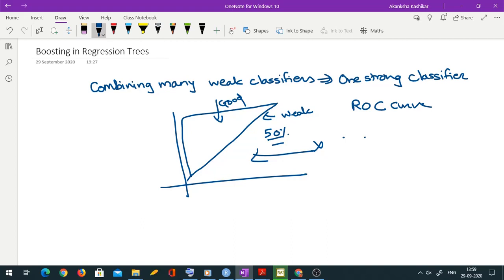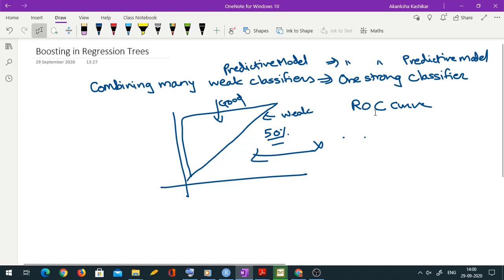So bagging and boosting are the procedures which combine many weak classifiers into one strong classifier. In case of regression, we can say they combine many weak predictive models into one strong predictive model.